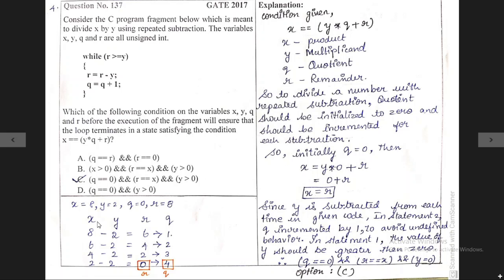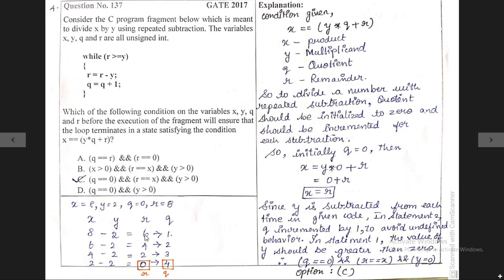Before going to the questions or coding, we need to clarify ourselves. So x is written here and y is written here, q and r. This r is remainder and q is quotient. First time x holds the value 8 and y holds the value 2. So first time we need to subtract the 2 from the x variable, so we will get 6 as an output. This output is stored in the remainder variable. Now the quotient is incremented once.